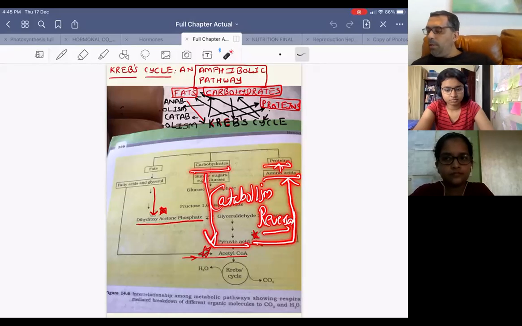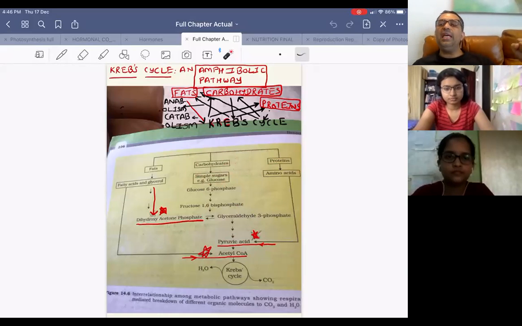So what is the common connecting point? Pyruvic acid. Carbohydrates undergo catabolism to form pyruvic acid. Pyruvic acid undergoes a reversal to form amino acids, which then form protein. And in this way kwashiorkor and marasmus is prevented.